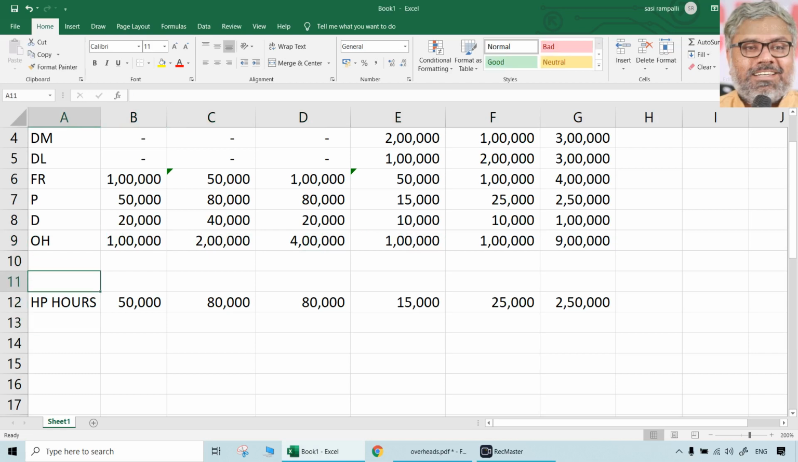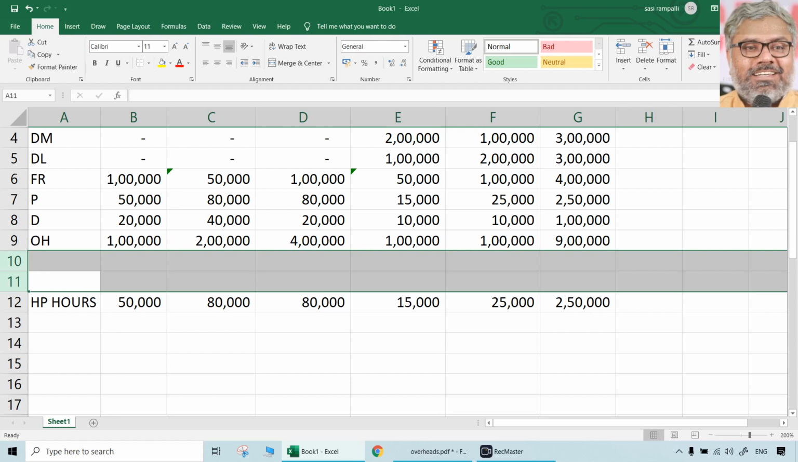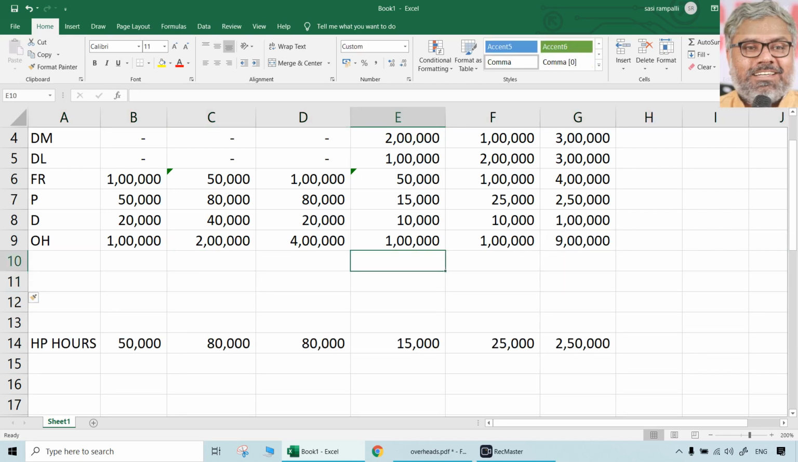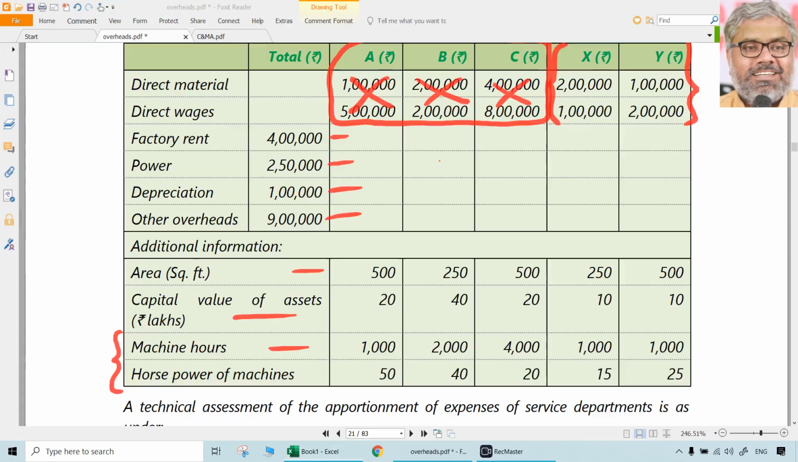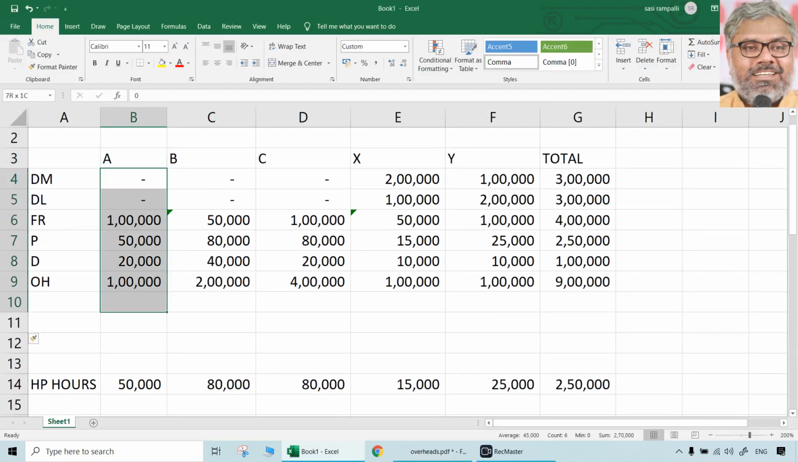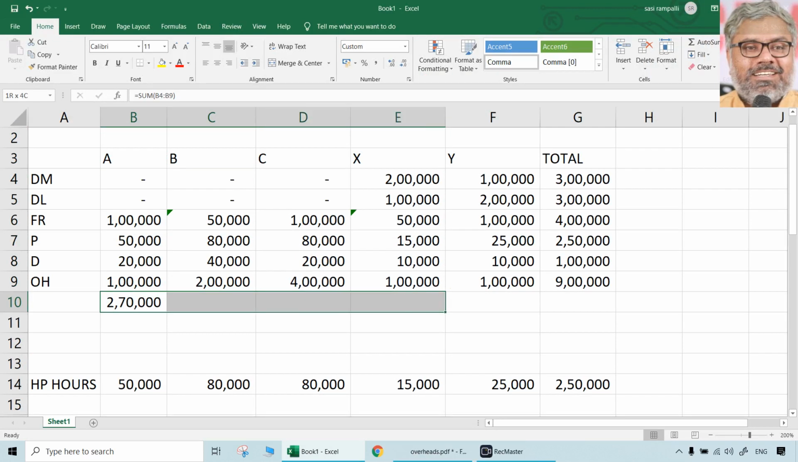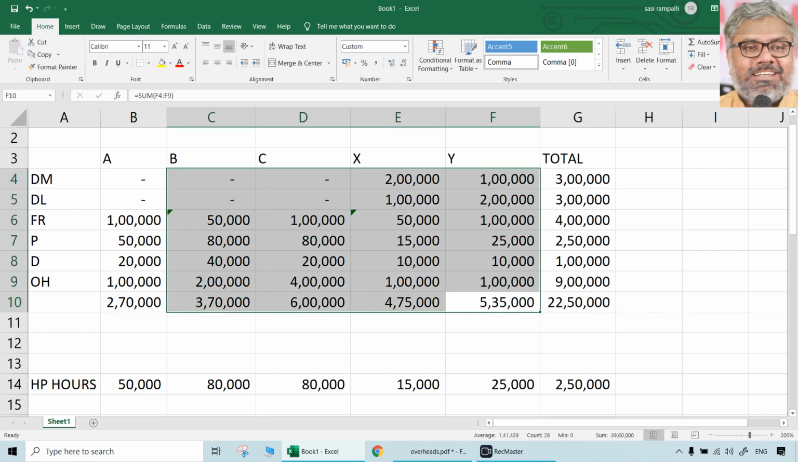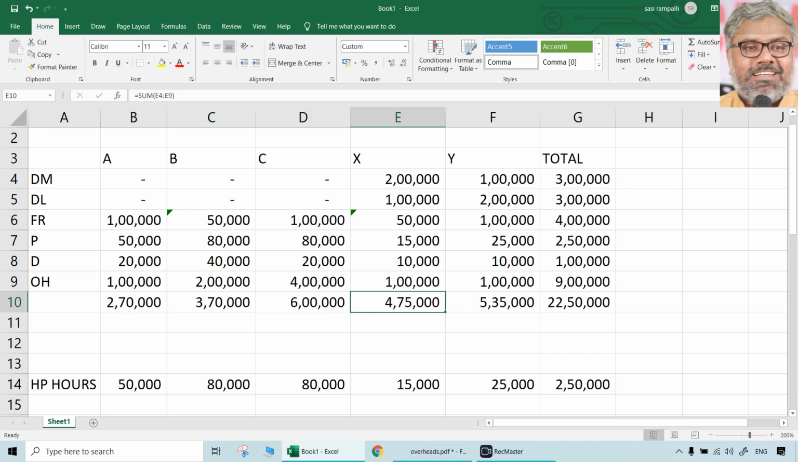So that was the distribution or apportionment we can say. That's what happened already. So let us take a total at this point in time, whatever the total of all this is. So these are the totals. But now the problem is the totals of all the costs should match always. That is 22,50,000, correct. But the problem is XY service department's cost 475 and 535 should not be there.